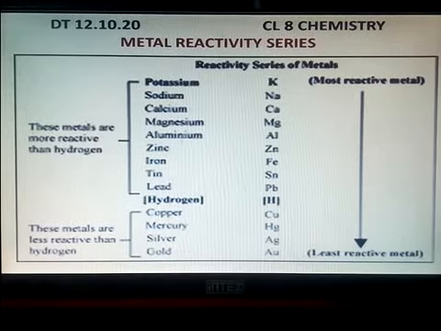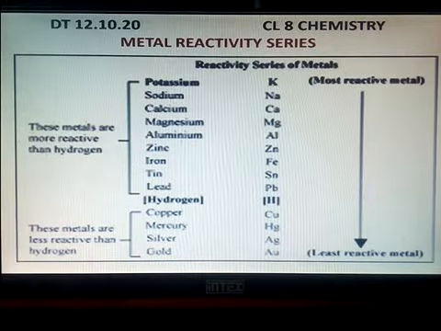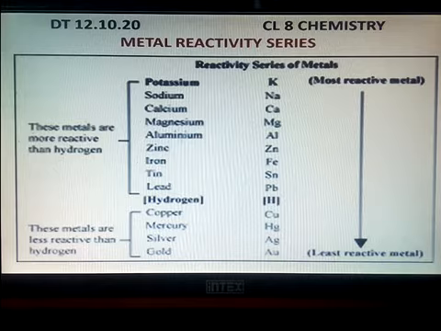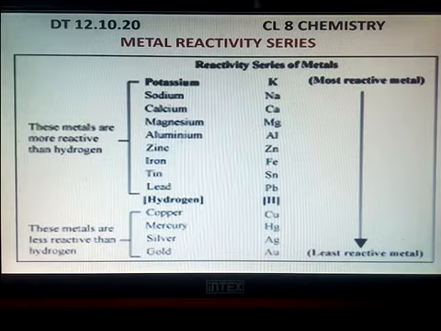In this way this metal reactivity series is designed. That means copper, mercury, silver and gold do not react with dilute acids because they cannot displace hydrogen from dilute acids.